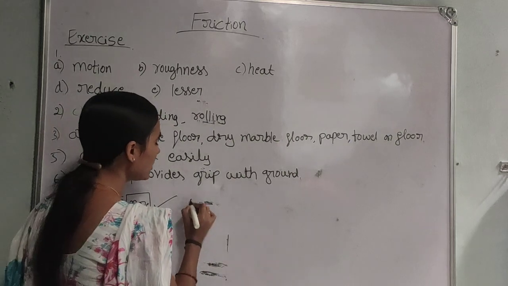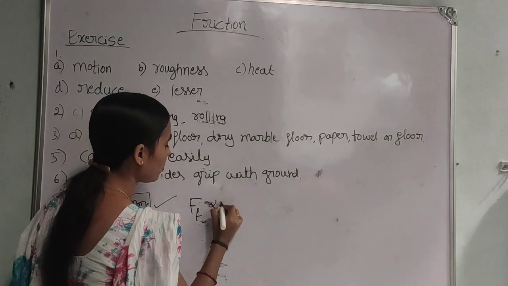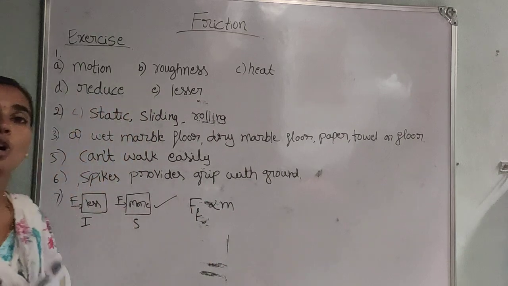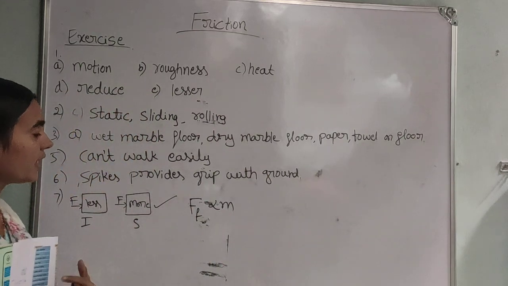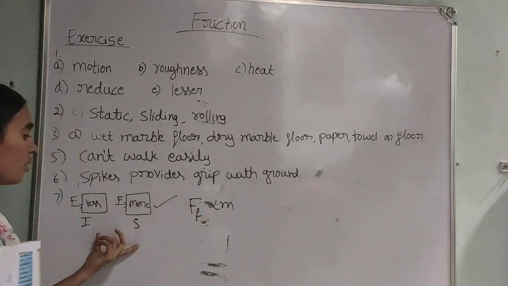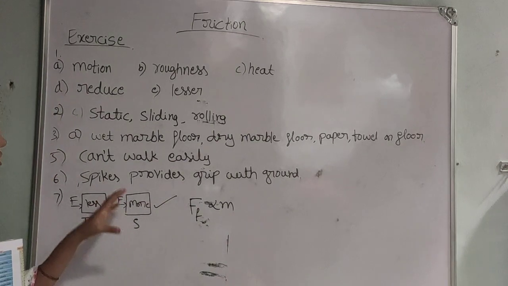Why? Because frictional force is directly proportional to the mass of an object. That means if the object has more mass, then we have to apply more force to overcome the frictional force.